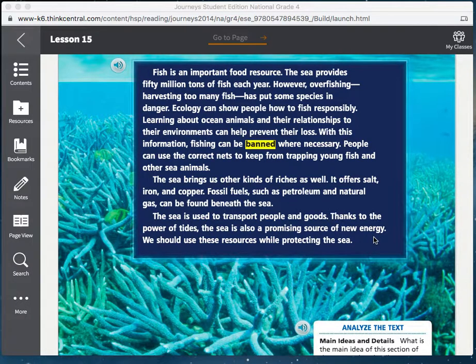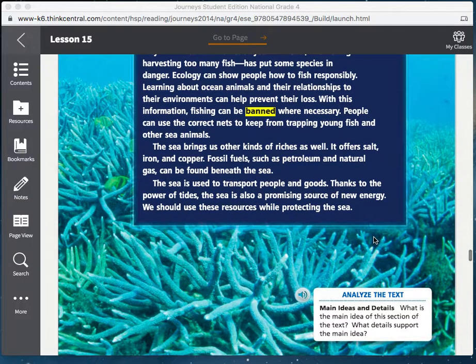For these 2 pages, pages 446 and 447, you will fill out the main idea in details web on your listening guide. You need to analyze the text. What is the main idea of this section of the text? Find 4 details to support what the main idea is. Please pause this video while you fill out your graphic organizer.